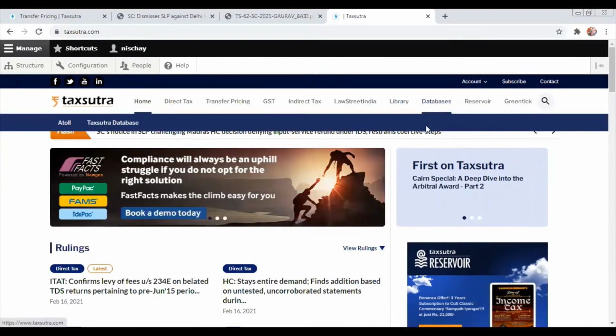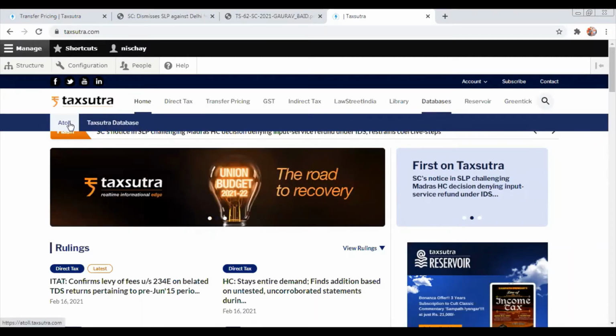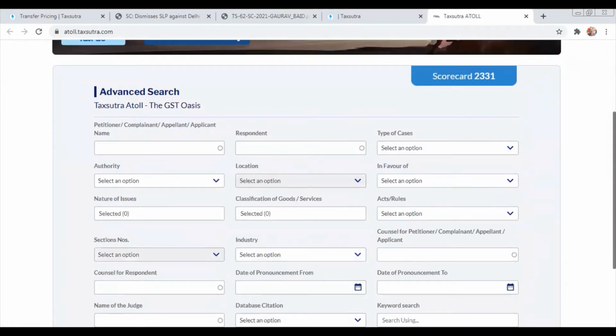Sure. So, Nisha, can you please open the GST database? So, this is the GST database where we are reporting almost every single case from advance ruling to High Court, Supreme Court on the GST. So this is a research platform where you will find all the judgments across all. I'm not saying 100%, but yes, across all judgments we are reporting here.